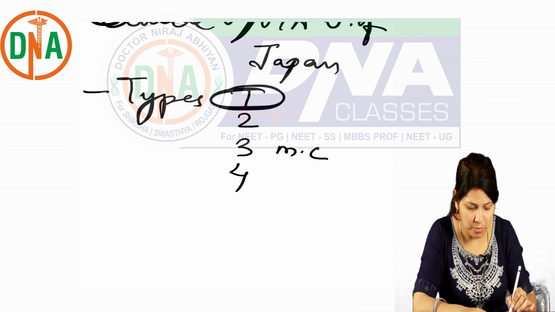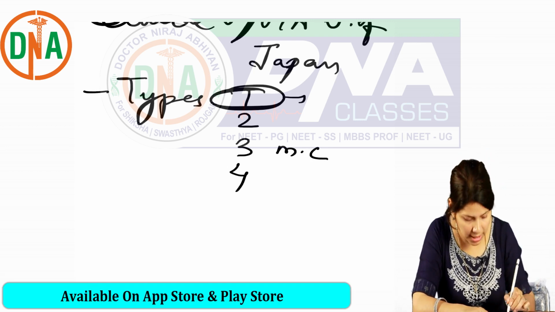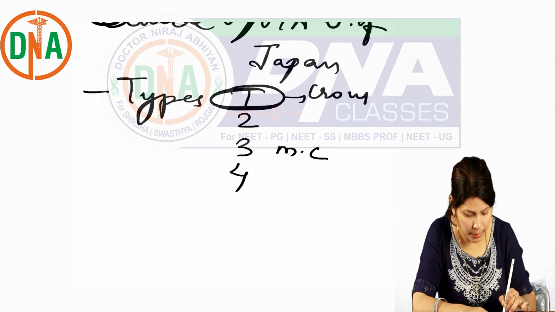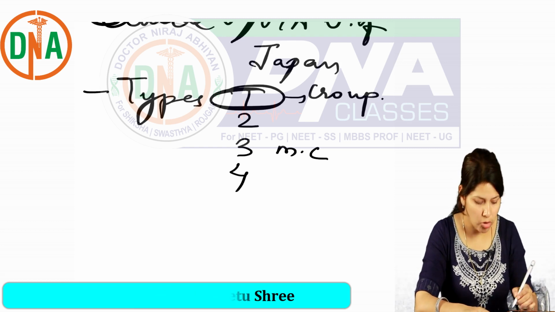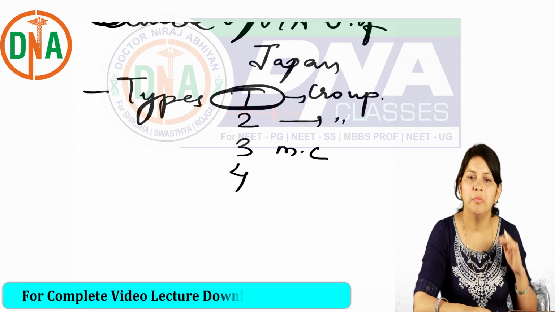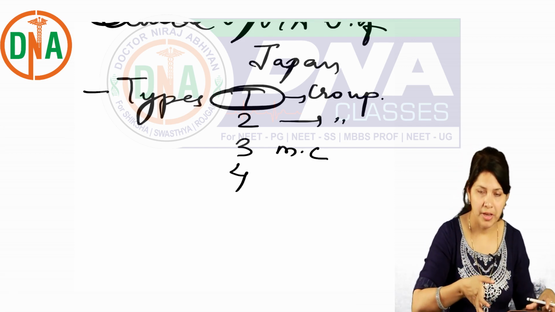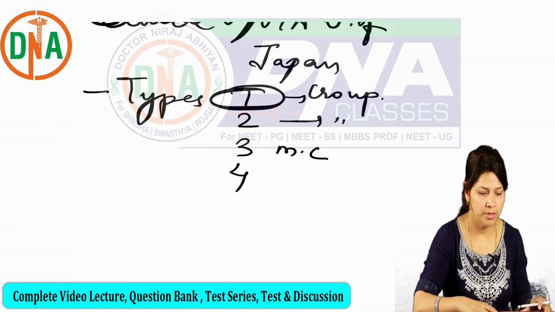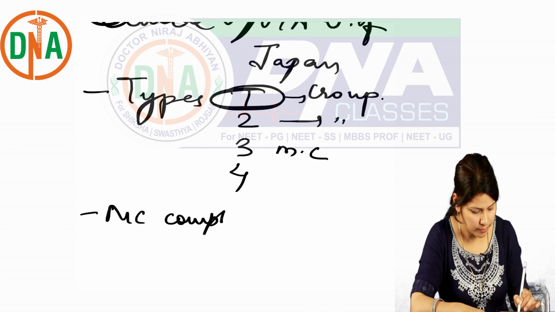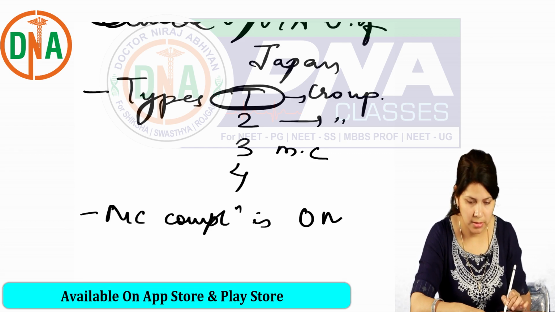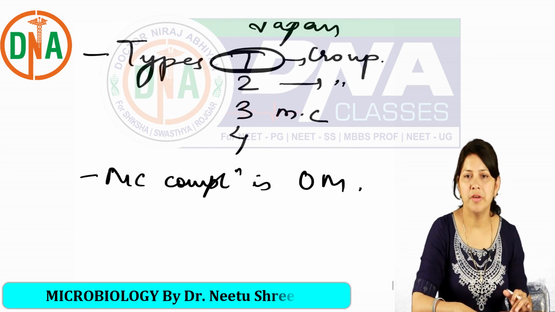Type 1 is mainly responsible for causing laryngotracheobronchitis, classically known as croup, which can also be caused by type 2, but is mainly caused by type 1. So types 1 and 2 cause croup, whereas other respiratory infections are caused by type 3. And the most common complication is otitis media. So this is parainfluenza virus.